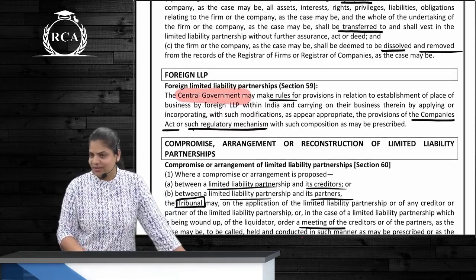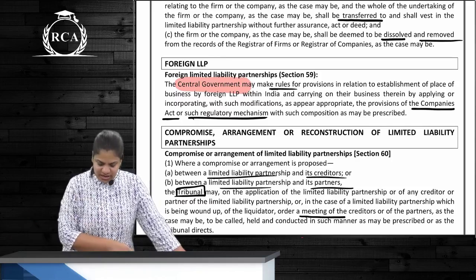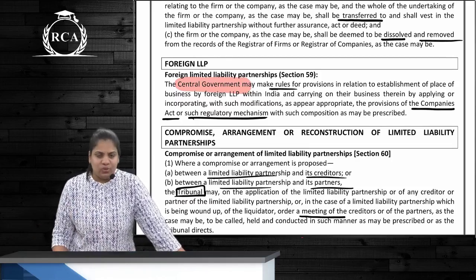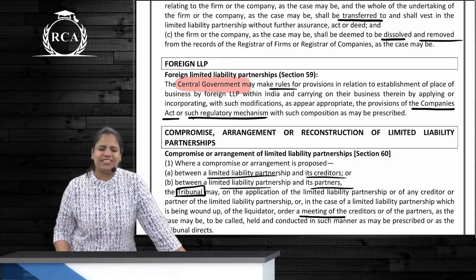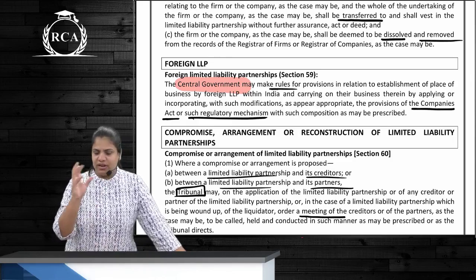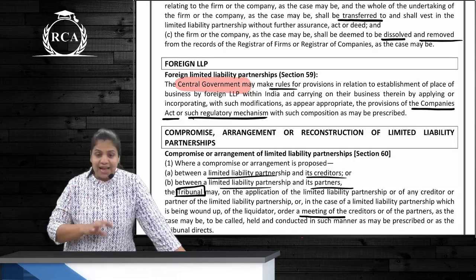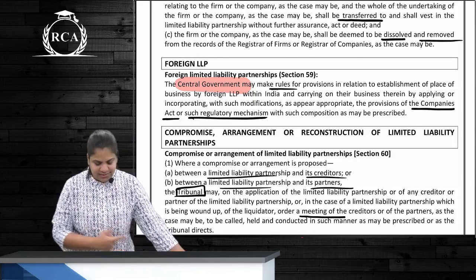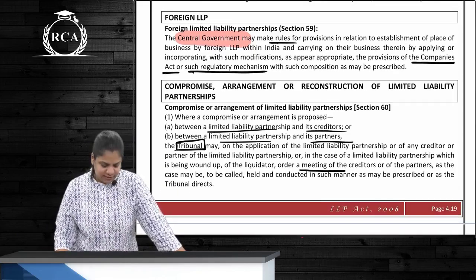Okay, and removed. Correct? Then for an LLP ke liye, who will specify rules? CG. And what has CG specified? Companies Act right now will apply. So which chapter will apply? Chapter 22. Can CG specify some other regulatory mechanism to be applicable? Yes. So reframing the sentence, who makes rules for foreign LLPs? CG. And as it deems appropriate, what can apply? Either provisions of Companies Act or such other regulatory mechanism can be prescribed.